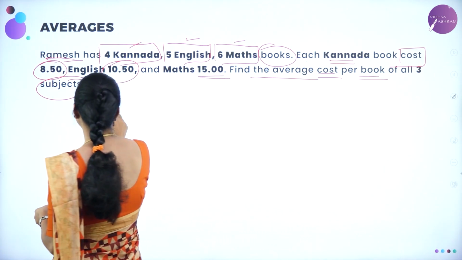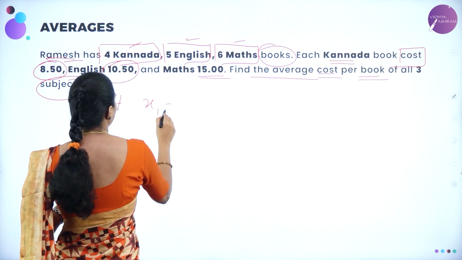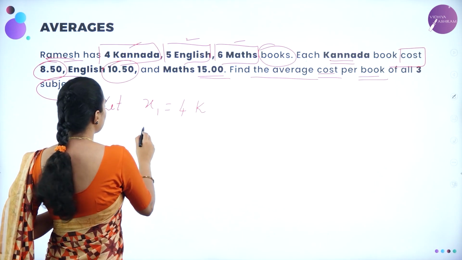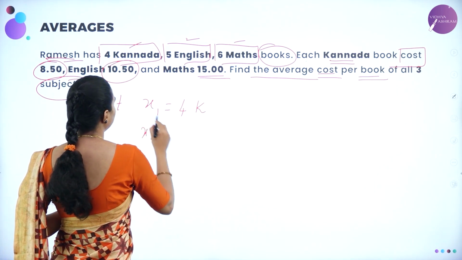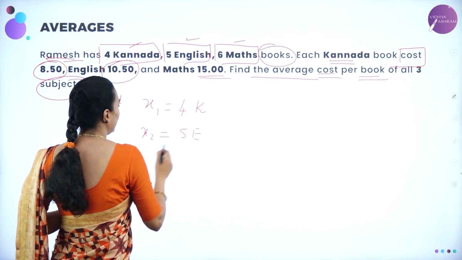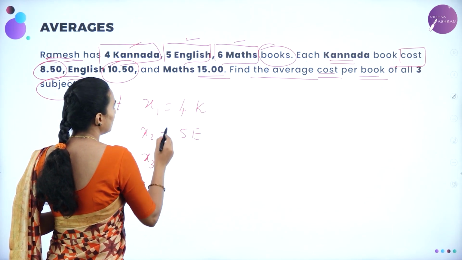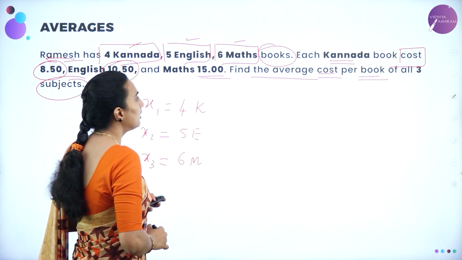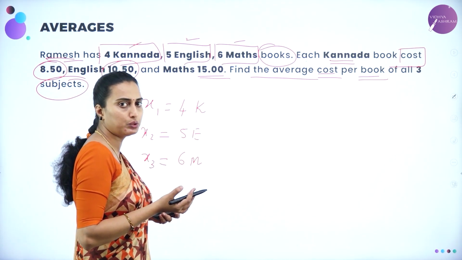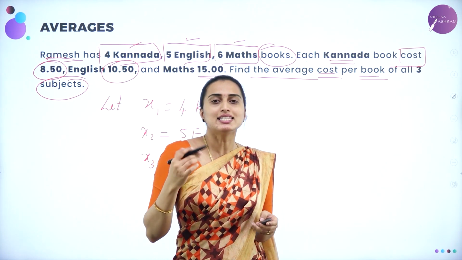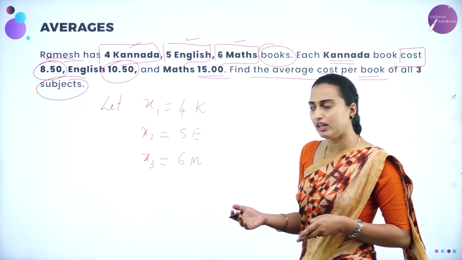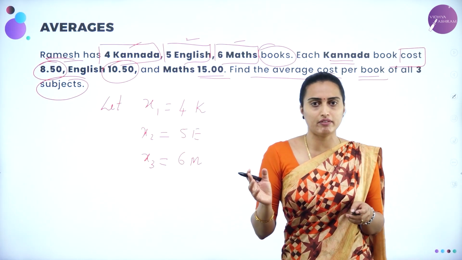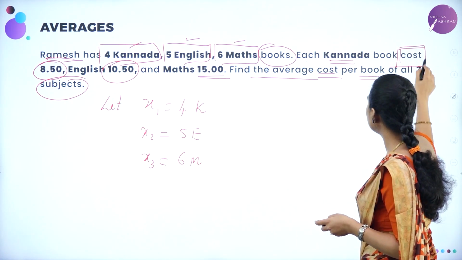So let x1 be equal to 4 Kannada, I am going to take it as 4K, and x2 equal to 5 English, and x3 equal to 6 maths. Respectively, I am going to take the cost of a book as C1. I told you it can be N1. Here the weights I have taken, you can consider as C1 according to the problem given.